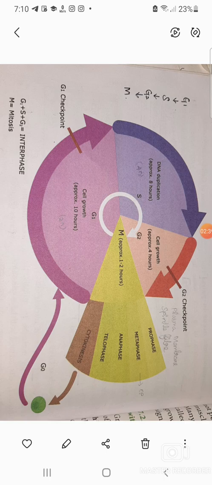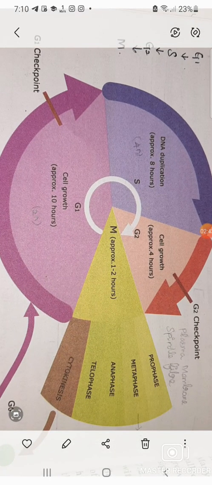If it is eligible, it moves to the synthesize phase. The synthesize phase is the phase in which DNA is replicated. At this stage, the DNA content of a haploid nucleus increases from 2C to 4C. C is the measurement of the nuclear material in the DNA in terms of picogram.